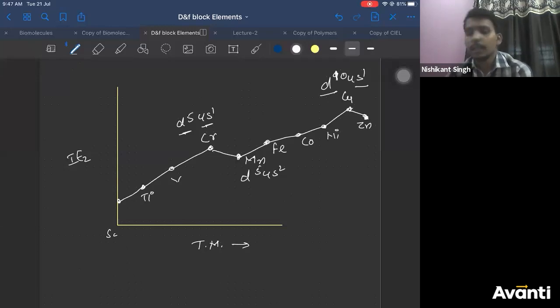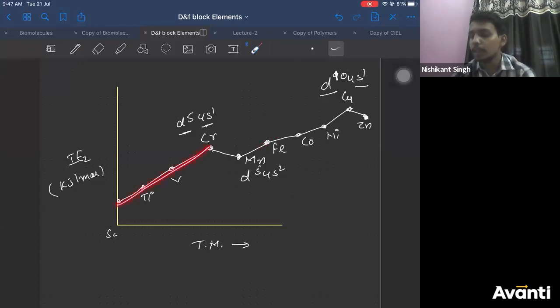Right? Is that clear, everyone? This is in kilojoule per mole. Let's say. Is that clear? Now, where the exact position will be, you need to refer to the textbook. Whether it will lie here or here, we can just see whether it is increasing or decreasing. That graph only we can get. We can't get to know whether zinc is more than chromium, less than nickel. That is difficult to predict from the graph. Okay? Is that clear, everyone?